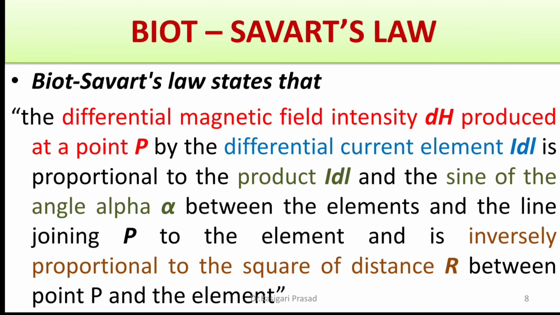Now let us study Biot-Savart's law. Biot-Savart's law states that the differential magnetic field intensity dH produced at a point P by the differential current element I dl is proportional to the product of I dl and the sine of the angle alpha between the two elements and the line joining P to the element, and is inversely proportional to the square of the distance r between the point and the element. So this is the definition.